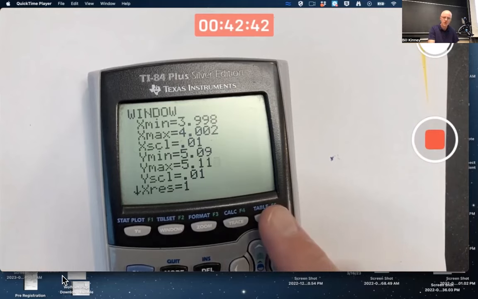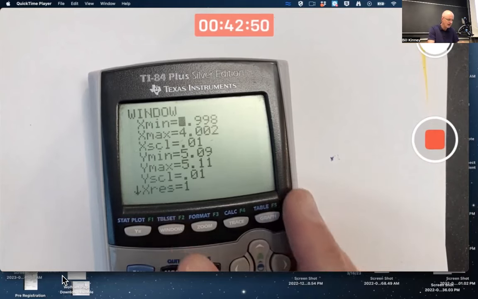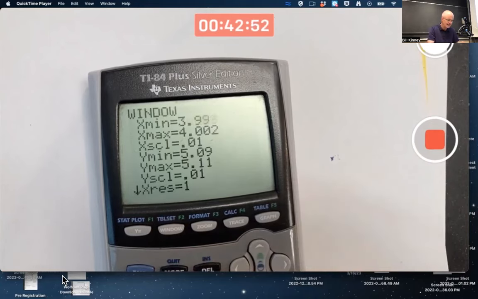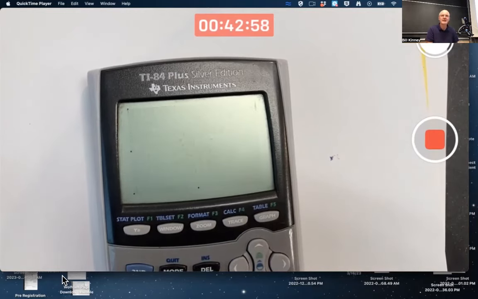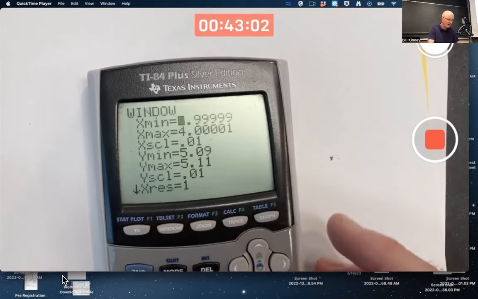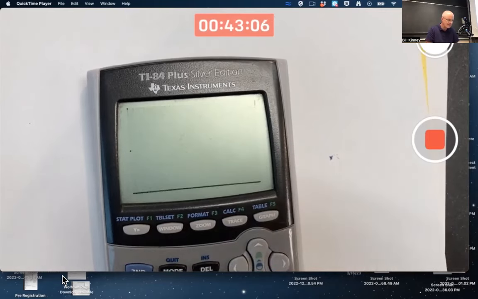What am I going to see now? I don't see anything. Do I need to pick delta to be smaller? 3.999999 to 4.00001? That work? No, I still don't see anything. I would see something if I picked a bigger window. 3 to 5, say, I would see something. There it is. It looks very steep.